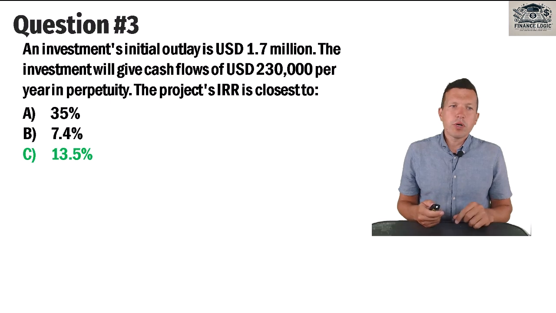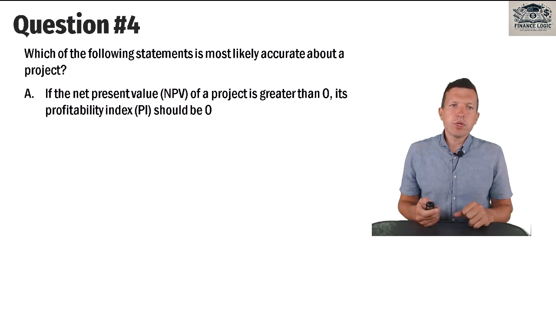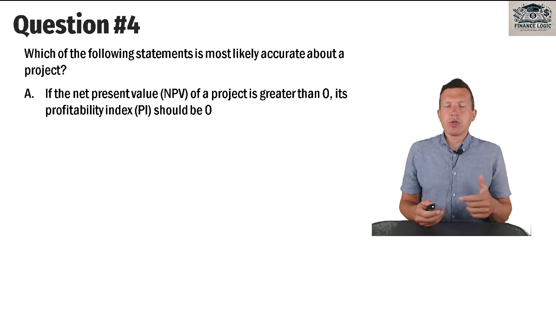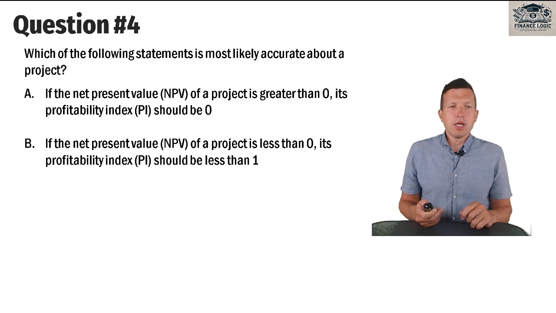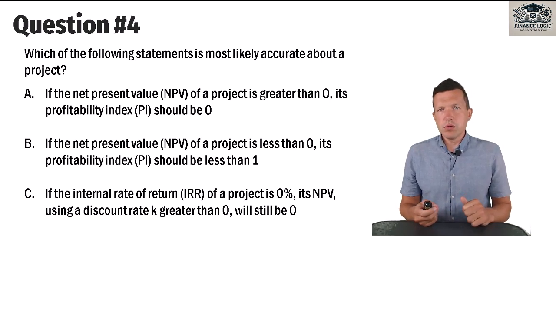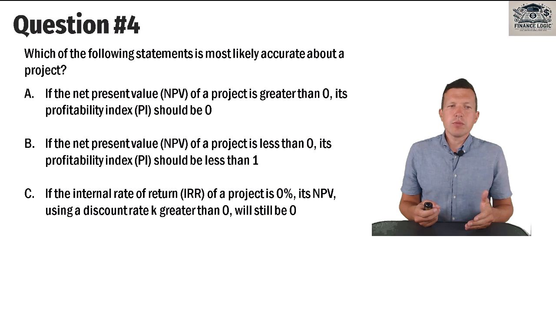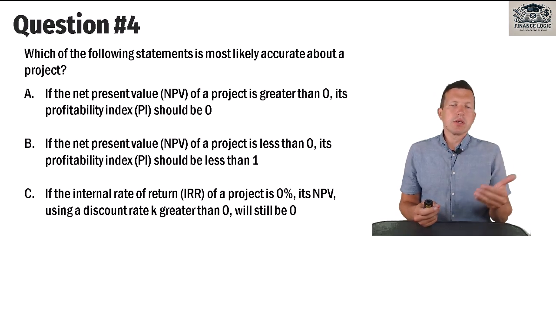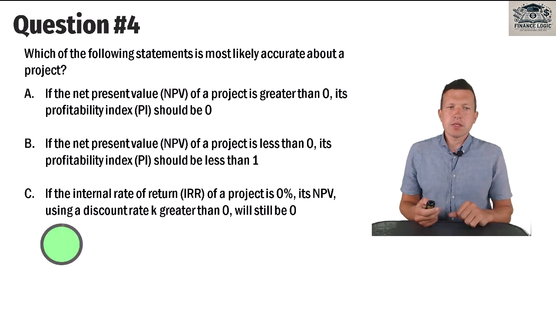Question number 4. Which of the following statements is most likely accurate about a project? If net present value of the project is greater than 0, its profitability index should be 0. If net present value is less than 0, its profitability index should be less than 1. And if the internal rate of return of the project is 0, its net present value using discount rate k greater than 0 will still be 0. 15 seconds.